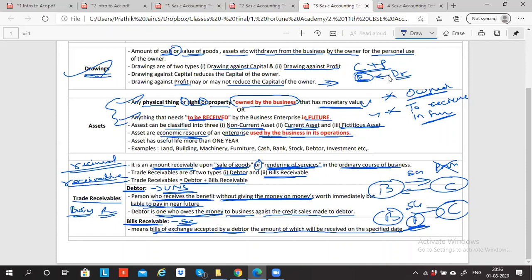So any money which I'm withdrawing against the profit, and this profit is included in the capital, this will amount to reduction in capital. Otherwise it will not amount to reduction in capital. So you'll have to wait to complete the 11th accounts, and somewhere in 12th accounts you'll get to know why profit is not added. Normally profit is added to capital, but what are the situations when profit is kept separately, that we will study eventually. Any other doubts, please?